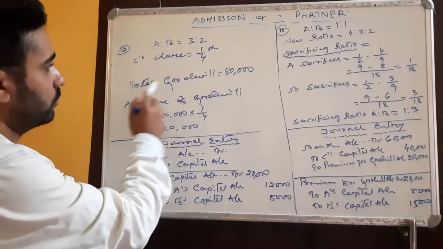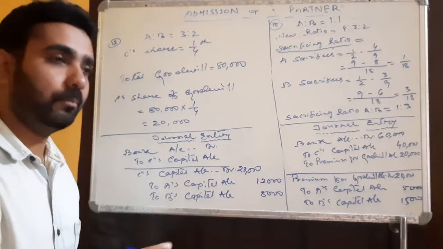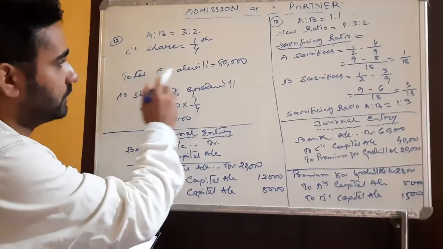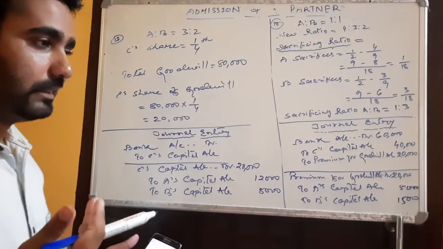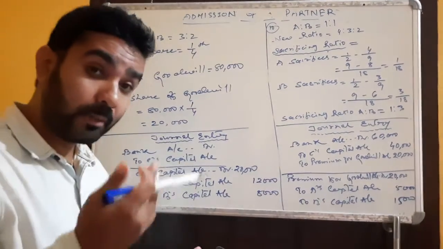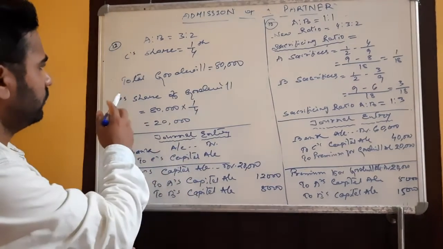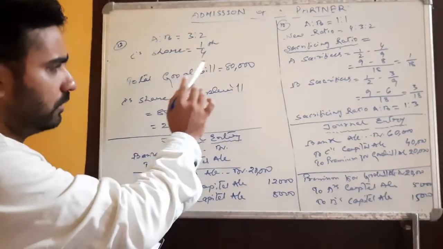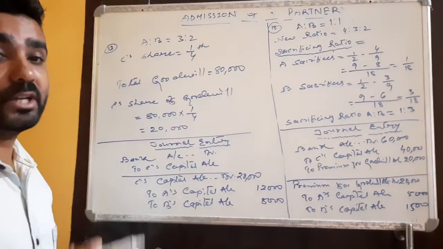So I have written total goodwill is equal to 80,000. This is the goodwill of the firm. When the new partner is not bringing any amount for goodwill, what will we do? Surely the total goodwill of the firm will be given, and from that goodwill we need to calculate the new partner's share of goodwill.